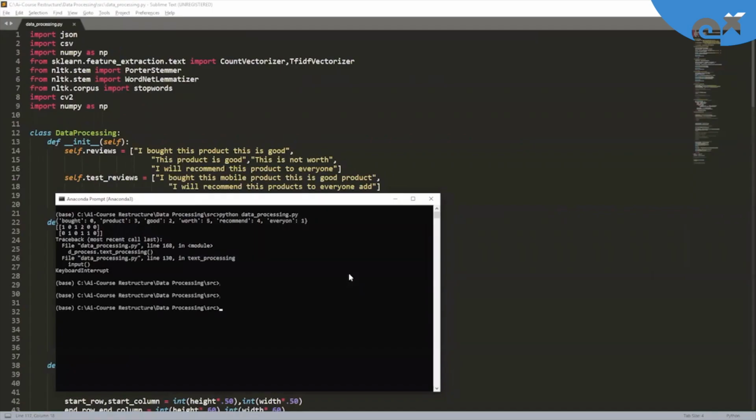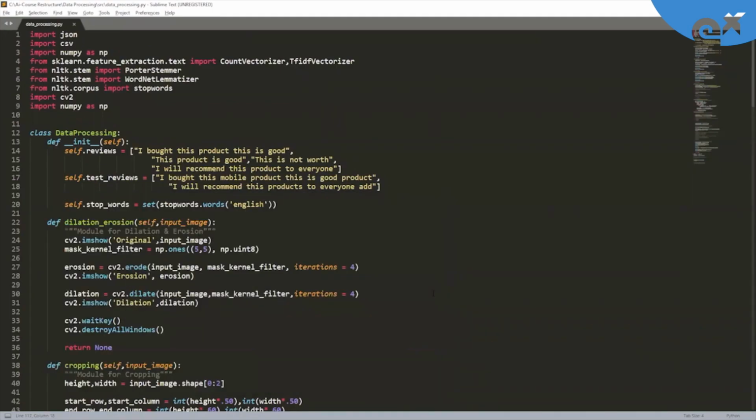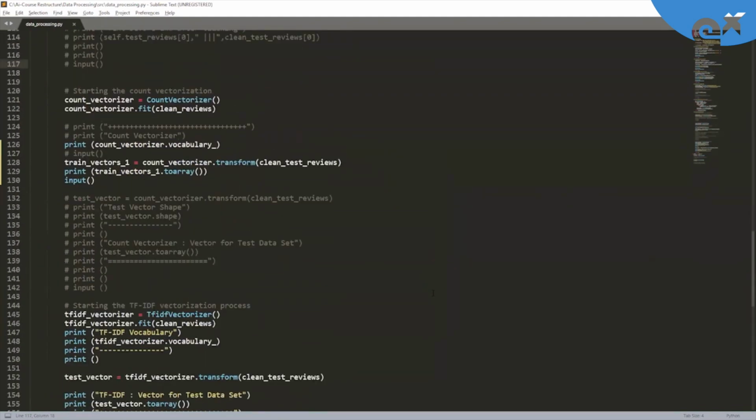Similarly, when we need to create a TF-IDF vector, the syntaxes are going to be the same. The only difference is that now we need to define a TF-IDF underscore vectorizer object. And then dot fit. Again, we're going to define our vectors using clean underscore reviews. And you know that in this list, we have 4 sentences. So dot fit will simply give us the trained vectorizer. Now, dot underscore vocabulary will give all the words which are part of the vocabulary, or in simple terms the unique words, which are going to be the same.